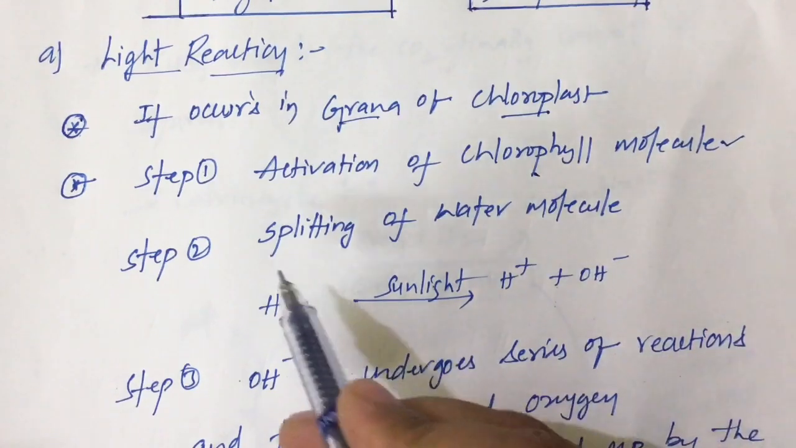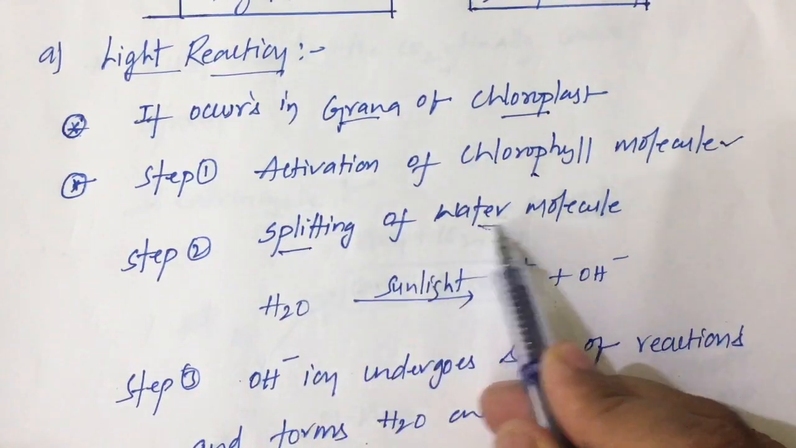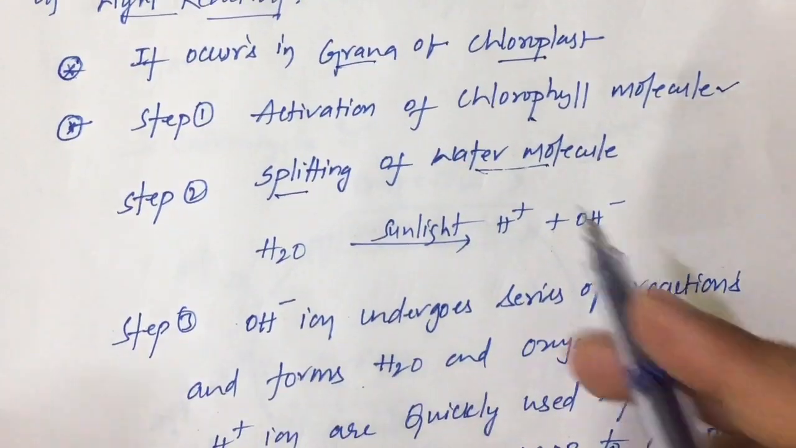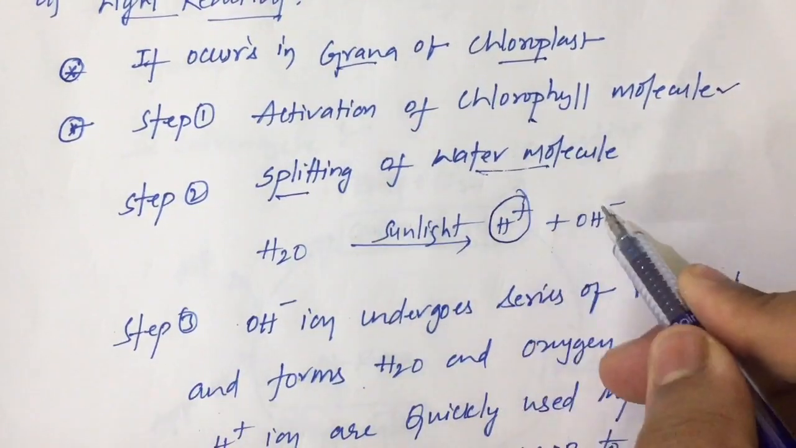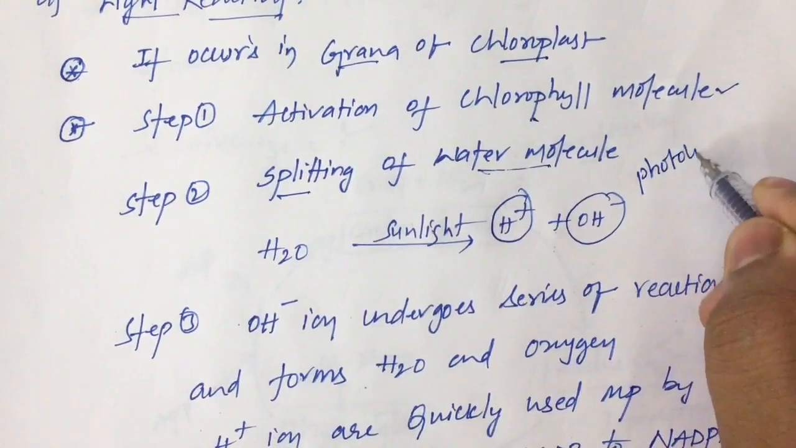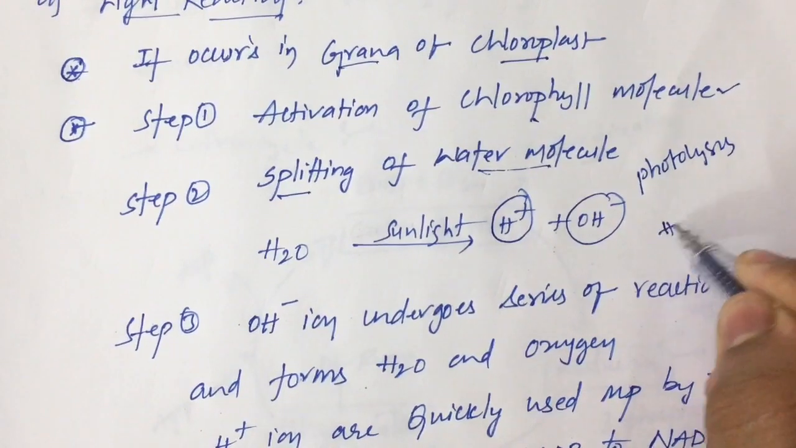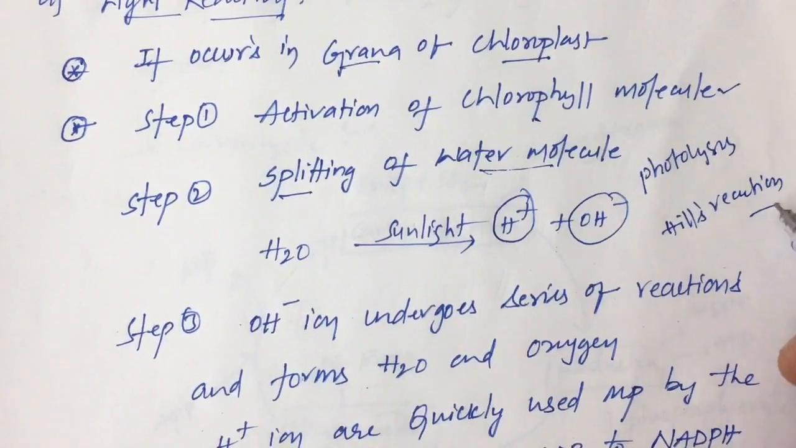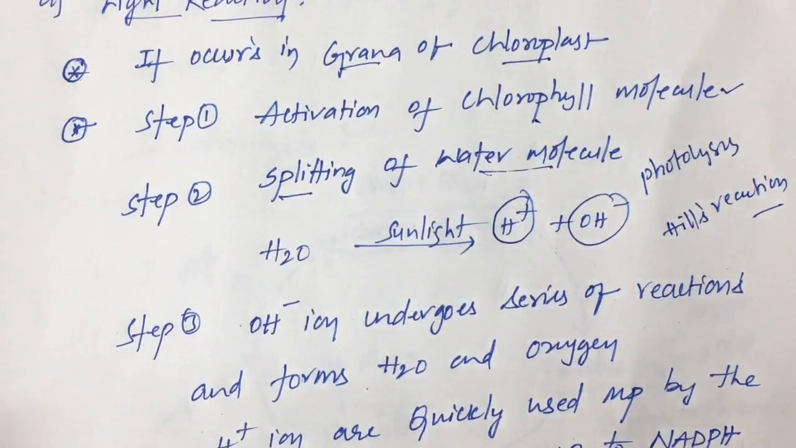Due to the activation of the chlorophyll molecule, it leads to splitting of the water molecule. The water molecule splits into H plus and OH minus ions. This process of splitting of the water molecule is called photolysis. It is also called Hill's reaction. Is it clear, children? Splitting of the water molecule is called what? Photolysis. That happens in step 2.